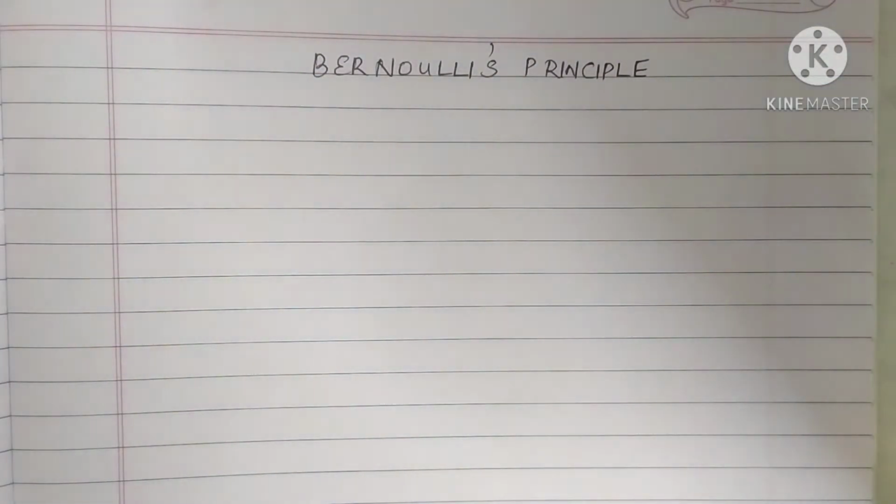In the last class we discussed the energy possessed by a flowing fluid, and you understood that there are three types of energy: potential energy, kinetic energy and pressure energy. Also we have derived expressions for these three. I think that is clear for you.